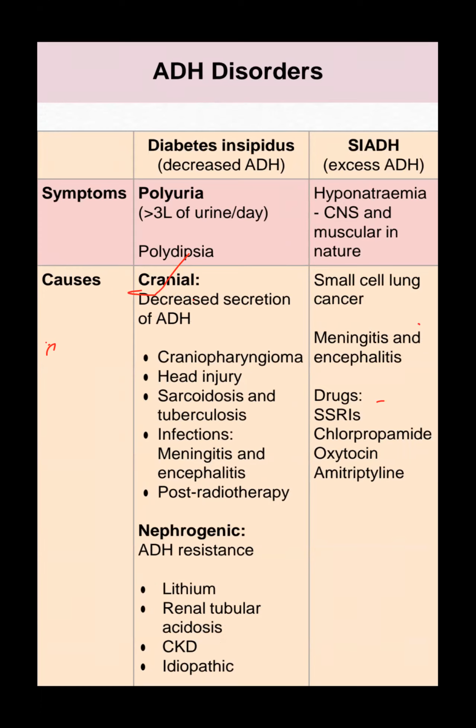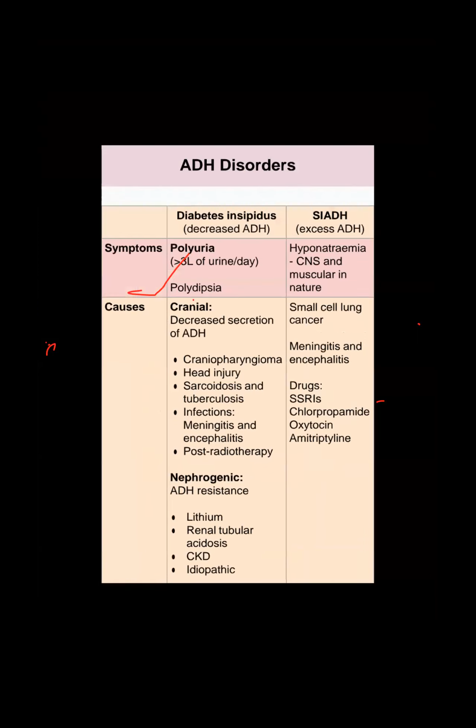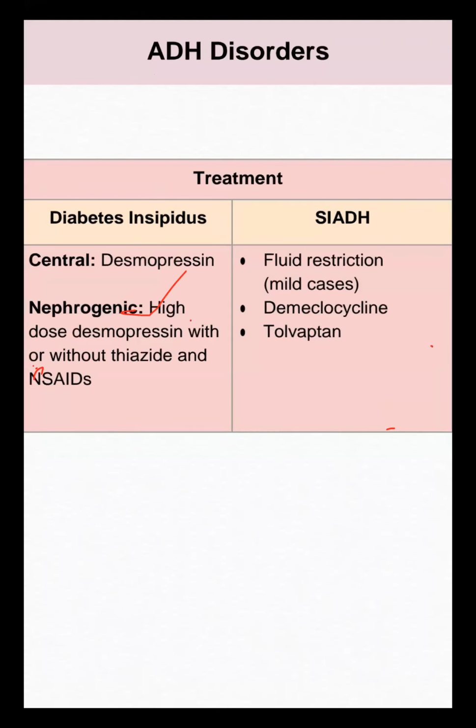For the nephrogenic, they must give an exam question with lithium. A patient on psychiatry medication, a patient taking lithium, goes toward nephrogenic diabetes insipidus. SIADH question very important. Any kind of small cell carcinoma patient, meningitis patient, any drug, SSRI, chloramphenicol, my dear candidates, remember these drugs very well. It causes syndrome of inappropriate antidiuretic hormone, in which plasma osmolality will be low and urine osmolality will be high. In SIADH, we have to give demeclocycline, tolvaptan. For diabetes insipidus, desmopressin. In nephrogenic diabetes insipidus, urine osmolality will be low and plasma osmolality will be high.